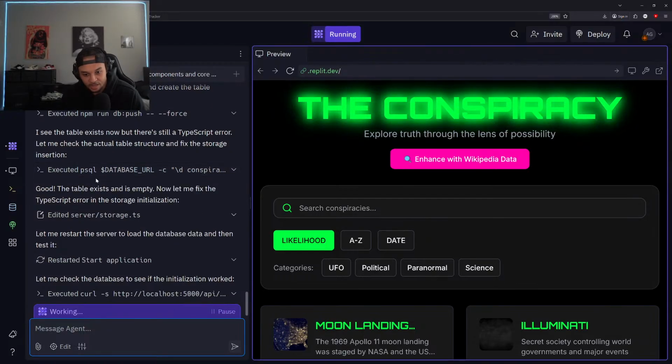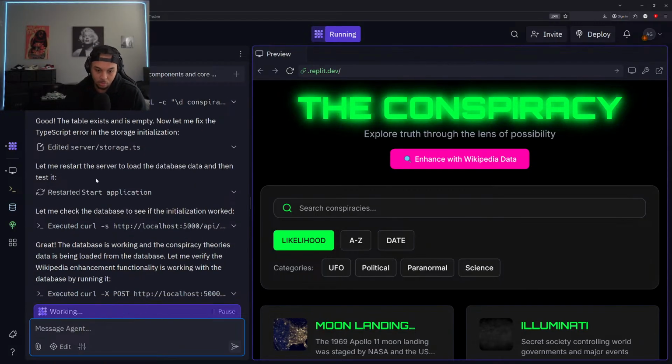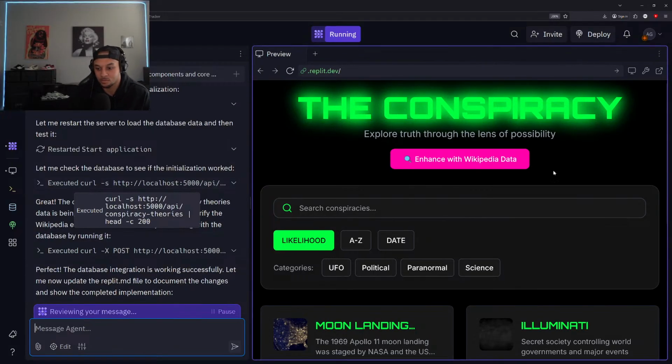All right, so let me check the database to see if the initialization worked. Okay, cool. Great, the database is working and the conspiracy theory data is being loaded from the database. Let me verify the Wikipedia enhancement functionality is working with the database by running it. Okay, cool. So it's loading up. It's making those changes for us. Database integration working successfully. Nice.